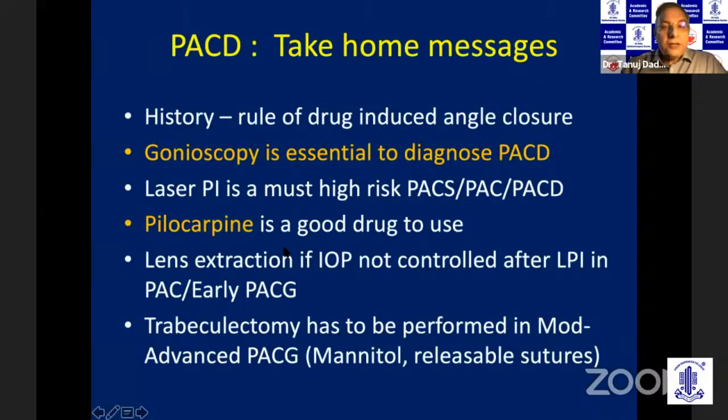If you are going in for surgery in early glaucoma or PAC, you can try lens extraction and control the pressure with medical therapy. However, once the patient reaches moderate to advanced glaucoma, you must do trabeculectomy, whether you can combine it with cataract surgery, and give preoperative mannitol and must use releasable sutures.